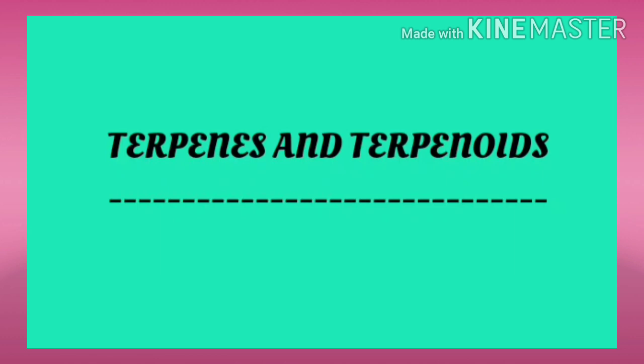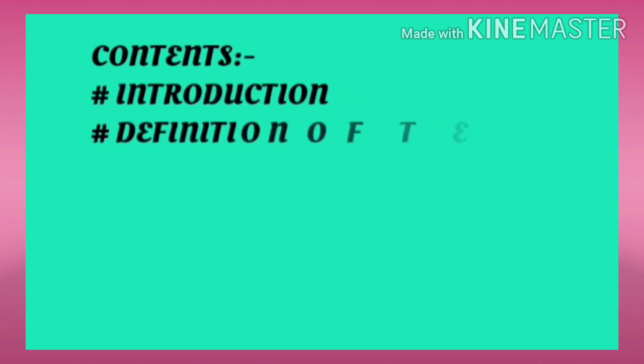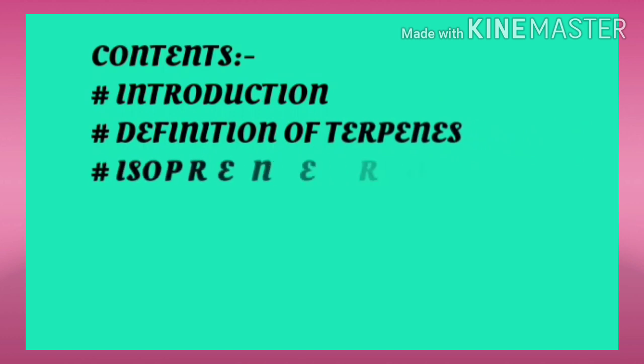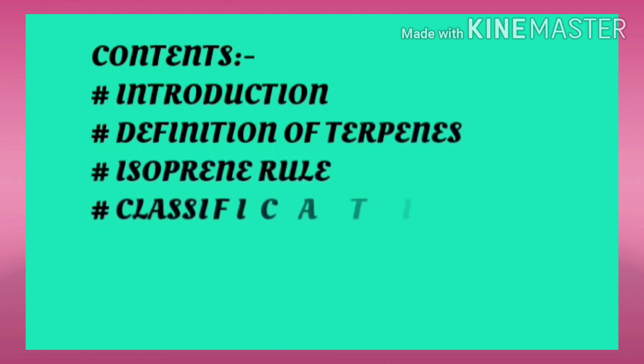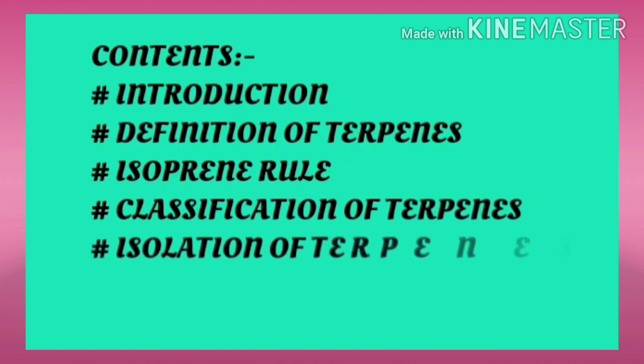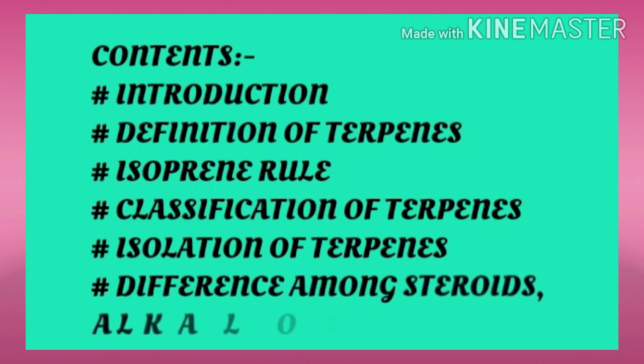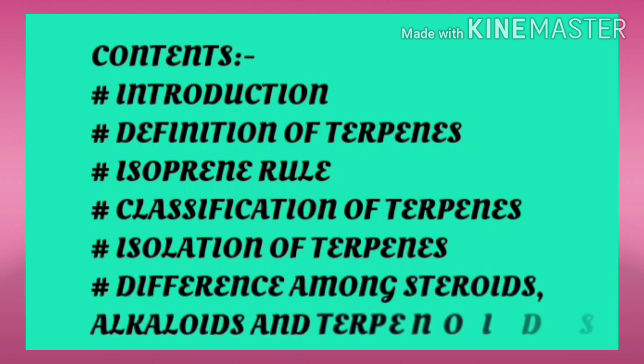In this chapter, we will discuss the introduction, then we will see the definition, then see the isoprene rule, how terpenes are classified, how they are isolated, and finally we will see the difference between steroids, terpenoids and alkaloids. So, are you ready? Let's start then.